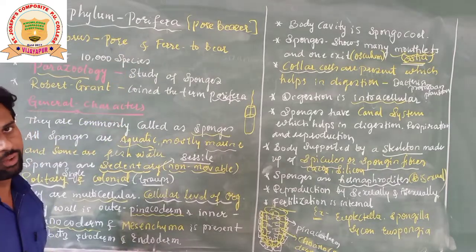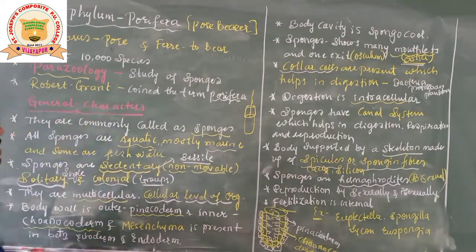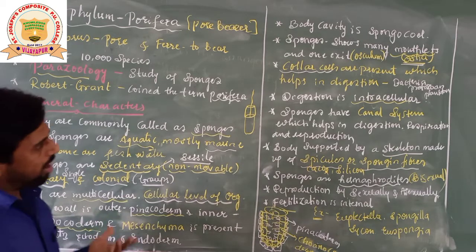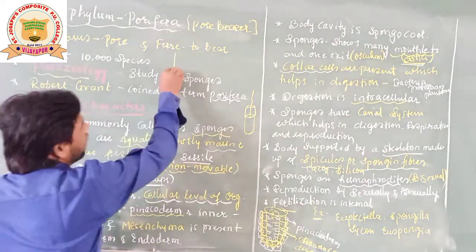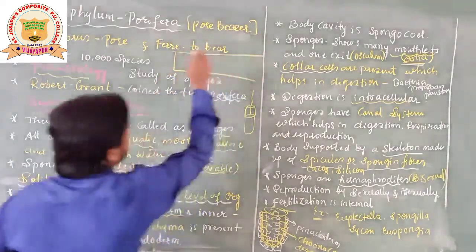As these are the important characteristics of this phylum Porifera, students. Now apart from this, some special characteristics of this phylum Porifera I am just going to mention here.